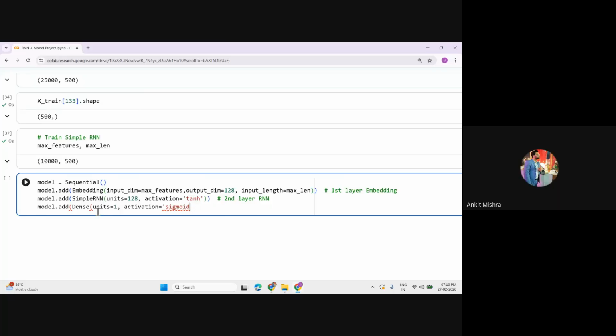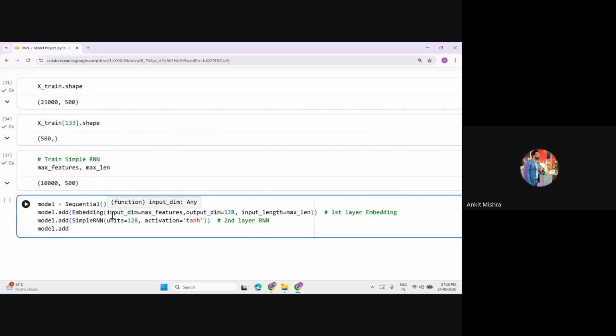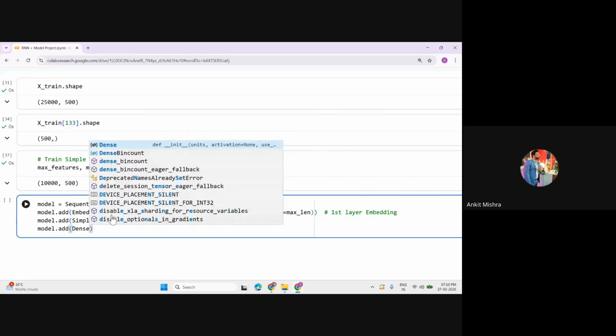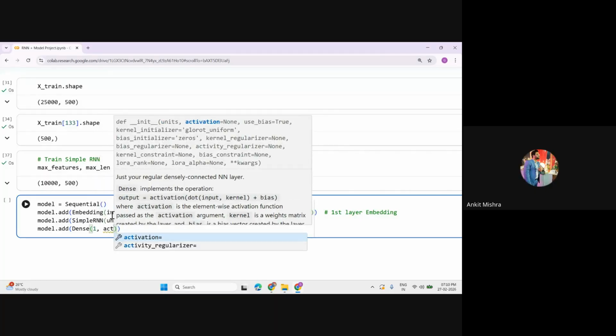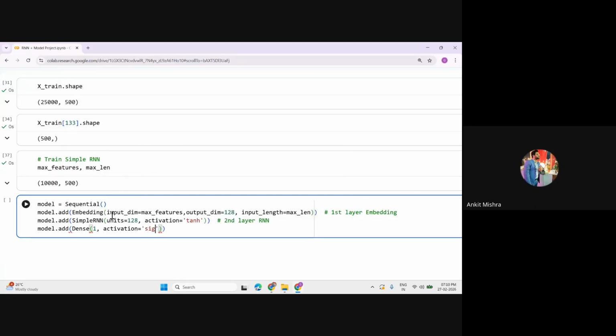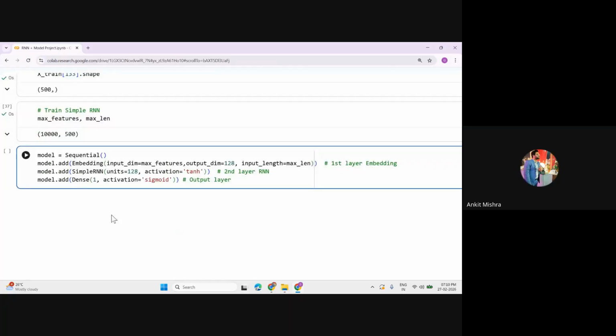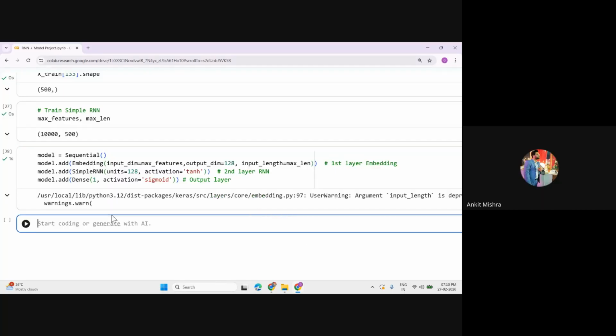Now I want to add my third layer, that is my dense neural network, because we know that at the end of the RNN, it has to predict the final activation value, whether the given review is positive or negative. So you can pass the dense neural network, and inside it you will pick one neuron, and take the activation function as sigmoid. Why are we taking sigmoid? Because this time the output is binary in nature. That is the reason we are taking sigmoid here. You can call this the output layer, right? Perfect. So let's run this and check everything is perfect. Model.add embedding and maximum features, perfect. So we have created one model, right?